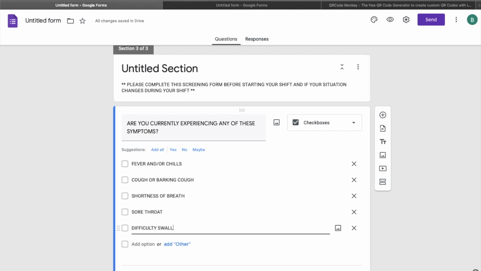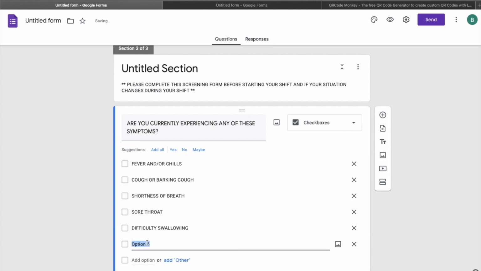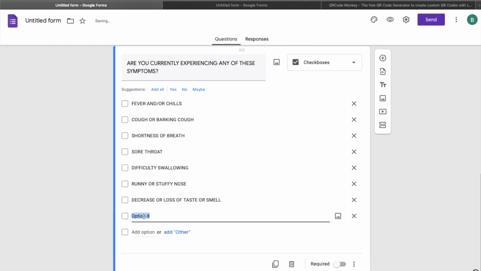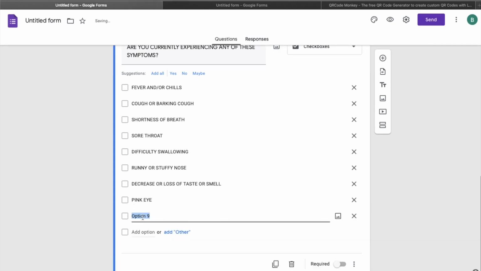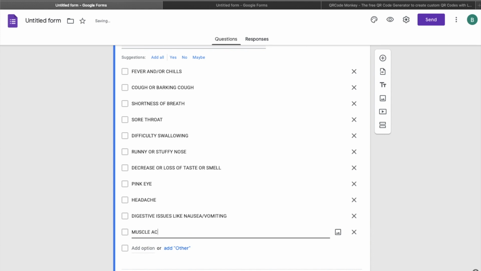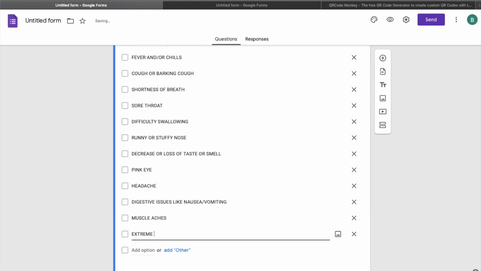Another item is difficulty swallowing, runny or stuffy nose, decrease or loss of taste or smell, pink eye, headache, digestive issues like nausea, muscle aches, extreme tiredness, or none of the above.